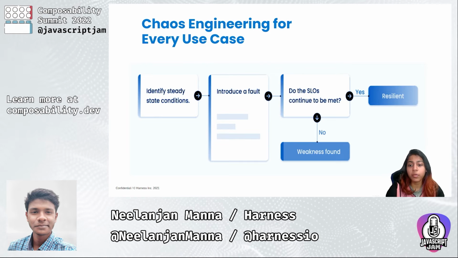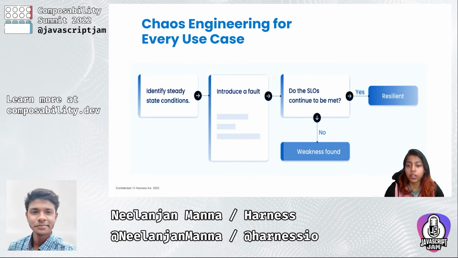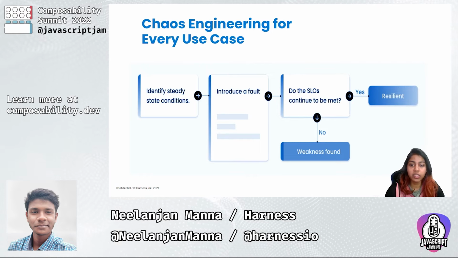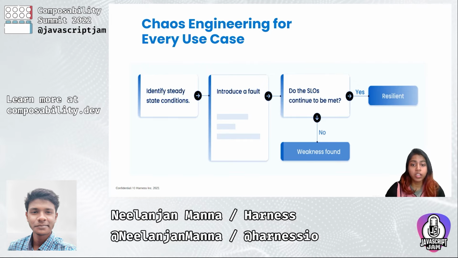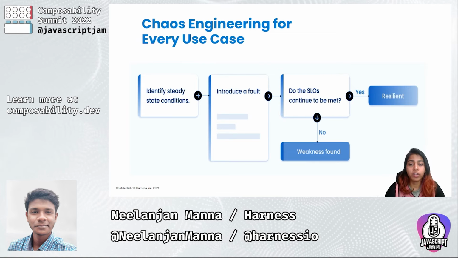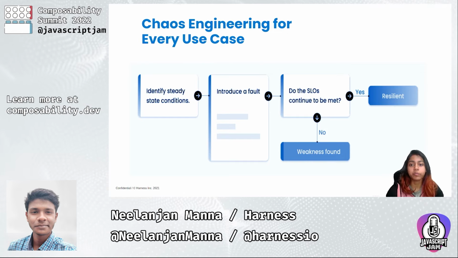And this diagram is a very basic flow of how chaos engineering can be practiced. First of all, you identify the steady state conditions of the application. Then we intentionally introduce a fault, and then we check if the SLOs are met or not. If yes, then the application is resilient, and if no, we identify the weakness, work upon it, and then chaos engineering can be practiced again as a part of the cycle.